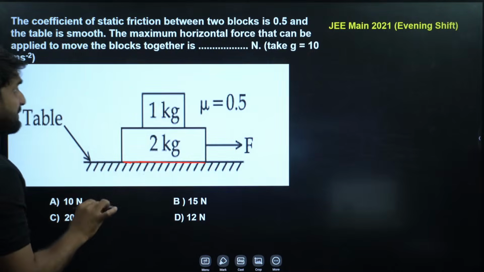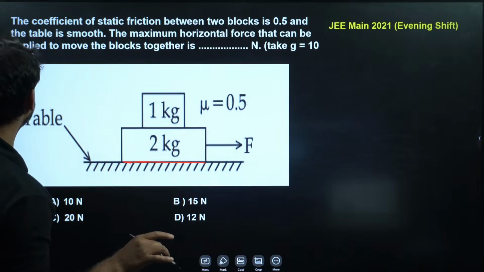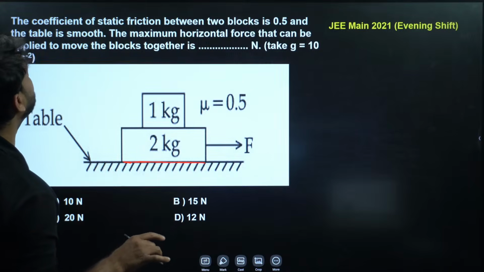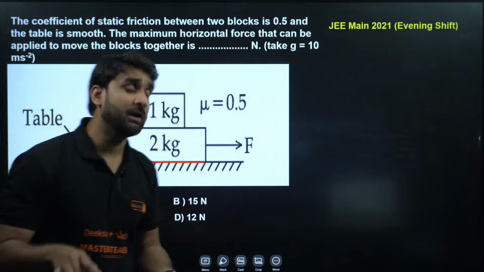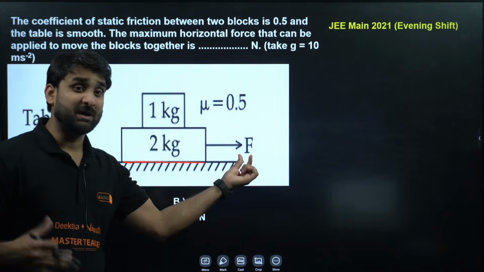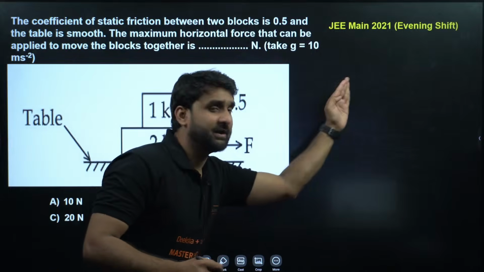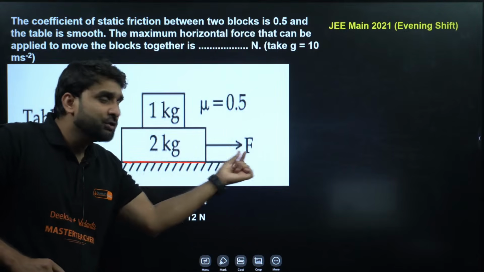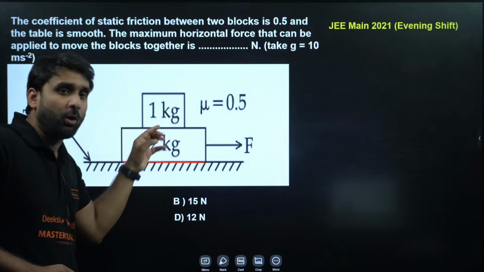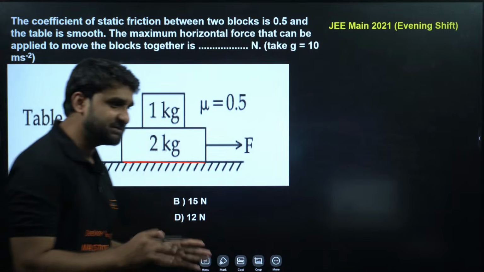The maximum horizontal force that can be applied to move the blocks together. We have to calculate the value of this force, the maximum force, so that both the blocks can move all together in the forward direction. What should be the value of this force so that both the blocks all together can move on this smooth table? This is the question.